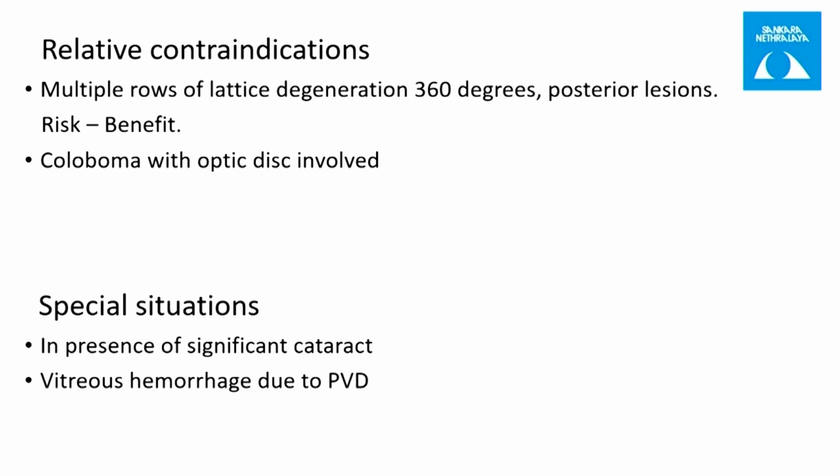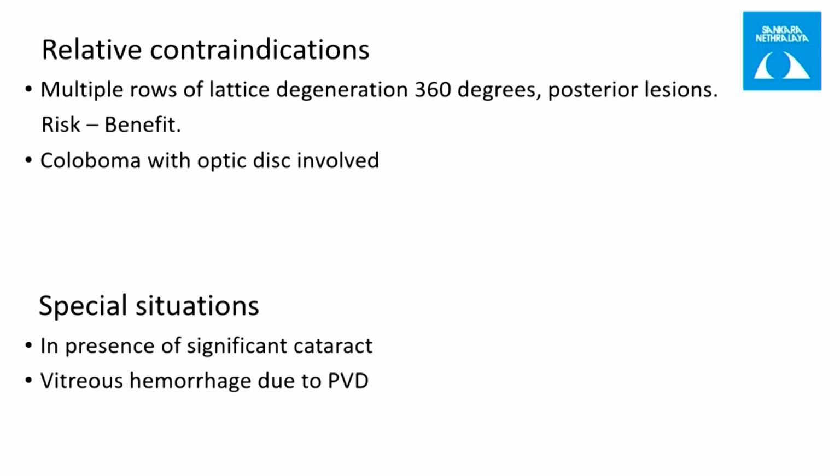In coloboma with optic disc involved, we definitely cannot laser above the optic disc since the retinal nerve fiber layer will be affected. So this coloboma with optic disc involved is better left alone, even though there are still chances of retinal detachment.